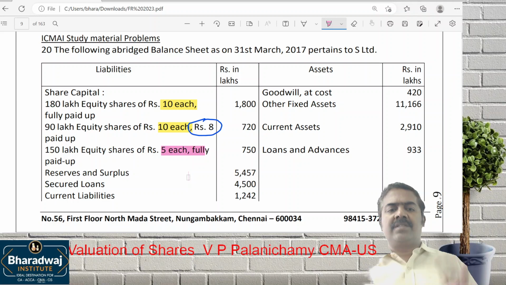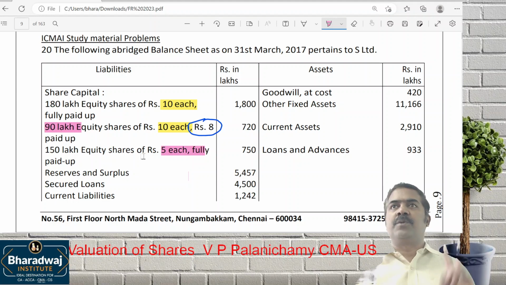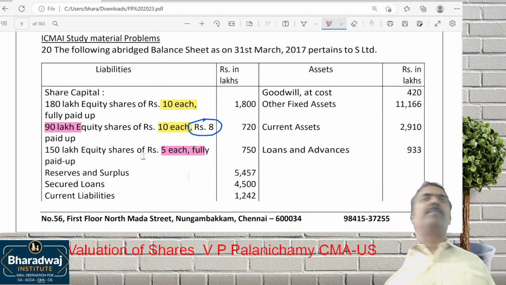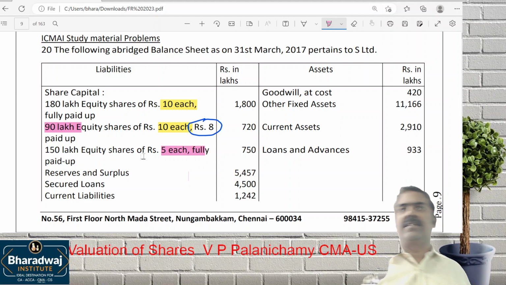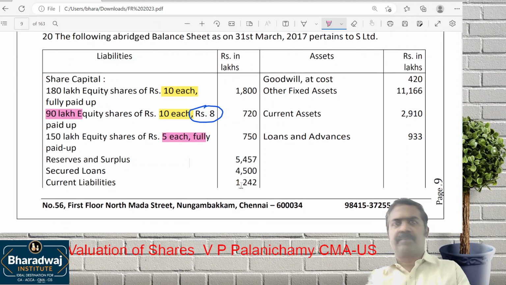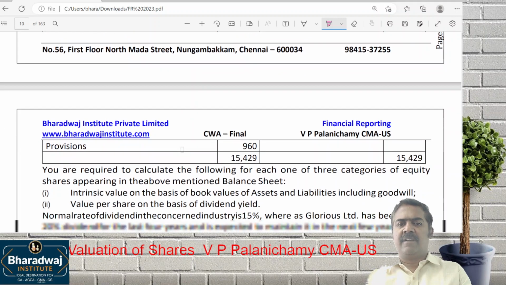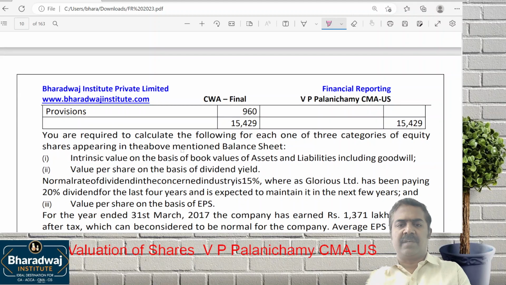Now, in these 3 categories, where will we be able to call the money? From the 90 lakh shares, we'll be able to collect 2 rupees. So our net assets will go up by 90 into 2, 180 lakhs. Other than that, it is the same. Goodwill, fixed assets, current assets, loans and advances are given. Then secured loans and current liabilities are given to us. We can work out net assets.